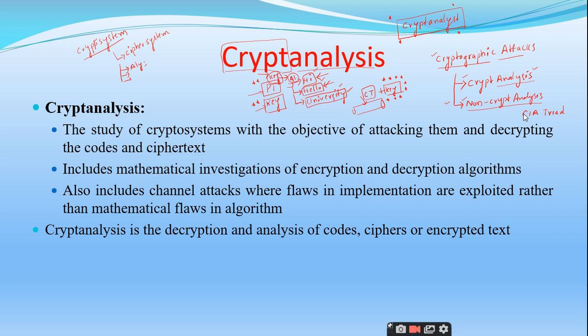Can anybody tell me any terminology related to compromising confidentiality? You might have gone through the concept of snooping or traffic analysis.